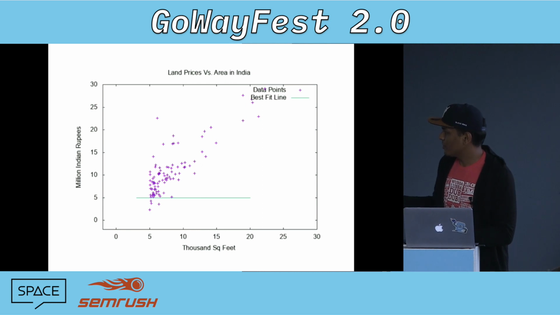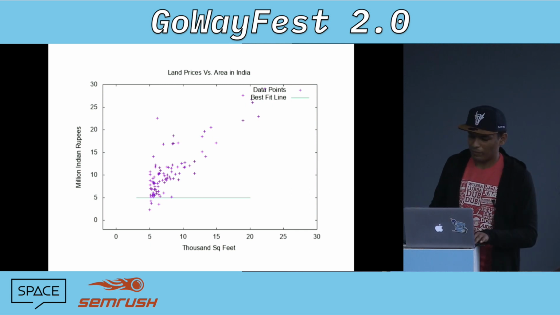We're saying that this is initially the prediction that we have. Like if you have 10,000 square feet, the price is 5 million. If it's 15, the price is still 5 million. So this is a bad prediction for the whole data set. It's obviously not true. So we just set it hypothetically as an initial prediction, and we want to improve upon this whole chart by running an algorithm and doing some math on it.